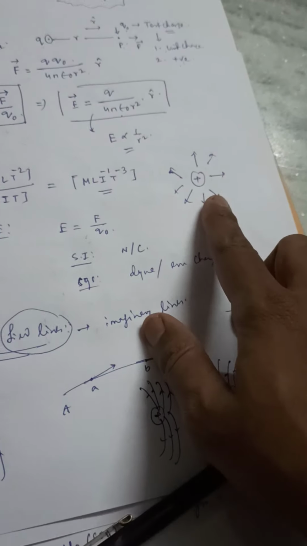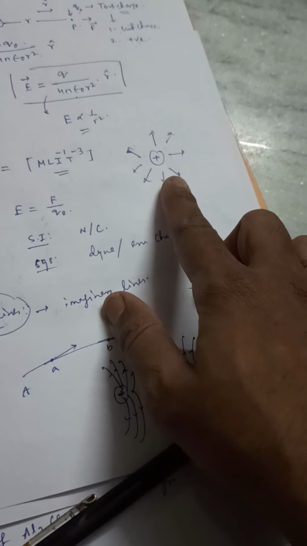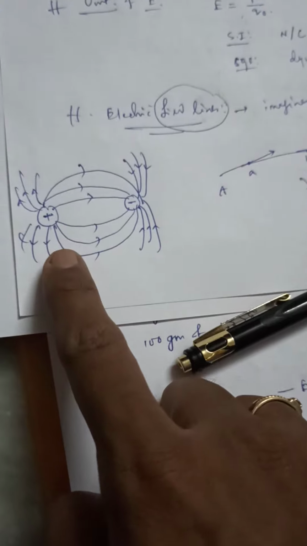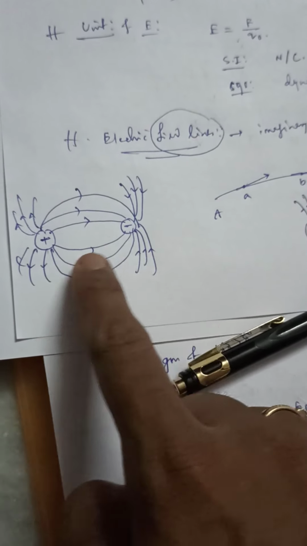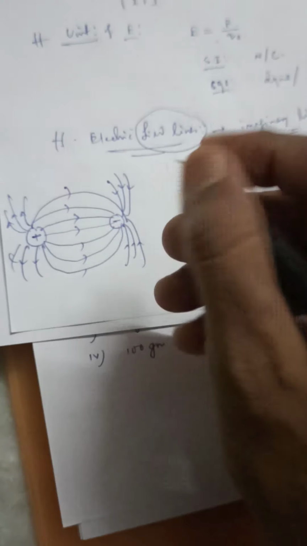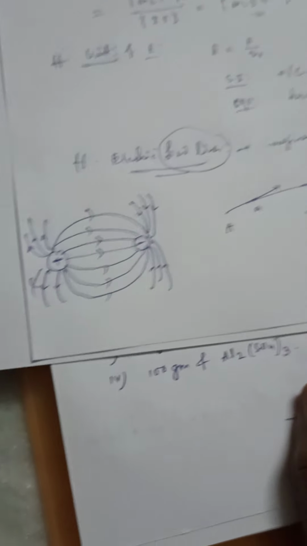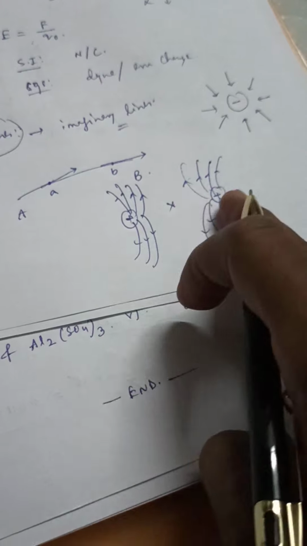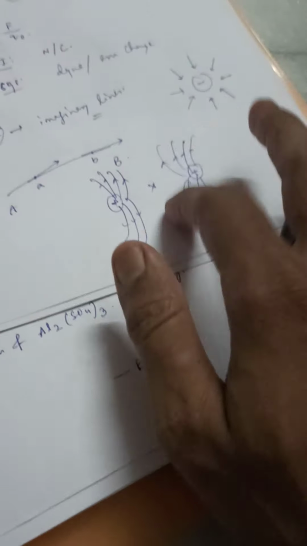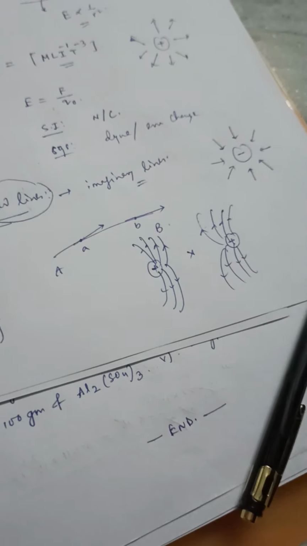So this is the field lines due to an isolated positive charge. This is the field lines due to an isolated negative charge. When a positive charge and a negative charge are just kept apart by a small distance, then this will be the situation of the electric field lines. And when both positive charges or both negative charges are placed at a certain distance apart, in that situation this will be the electric field lines.